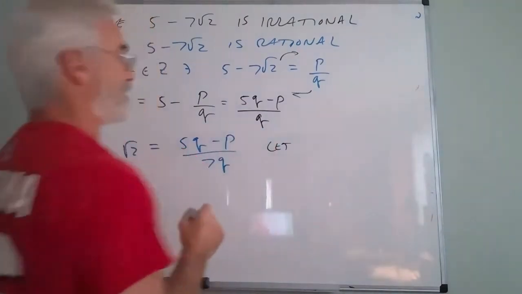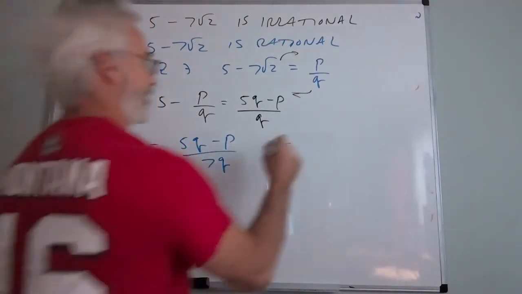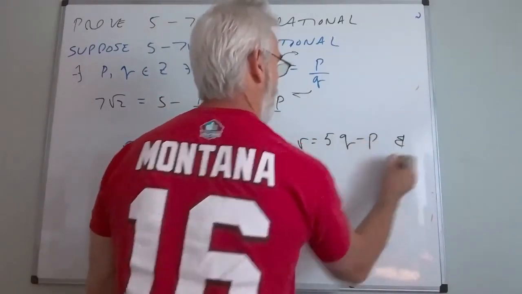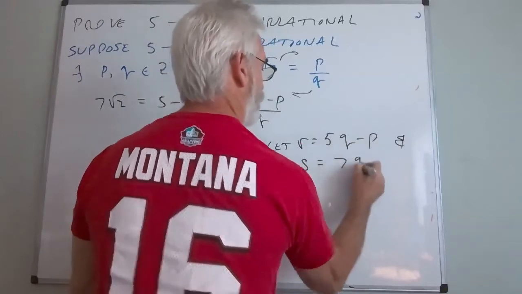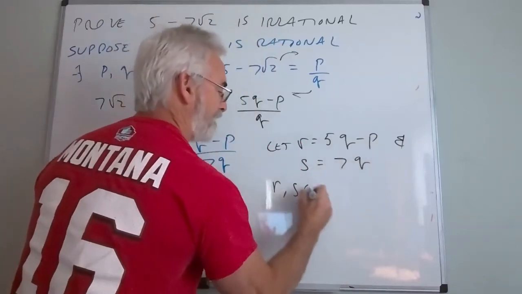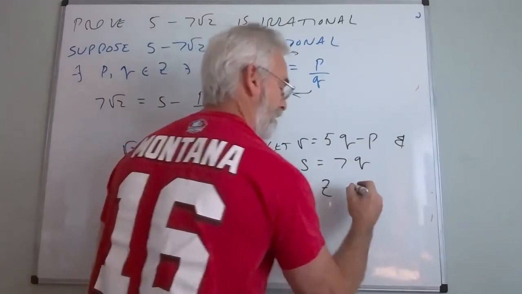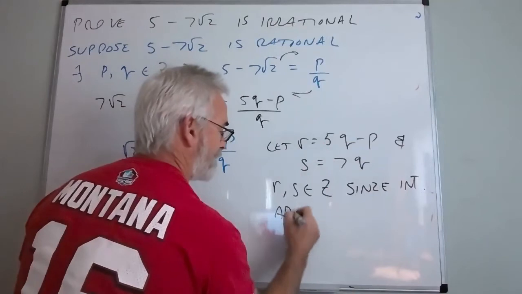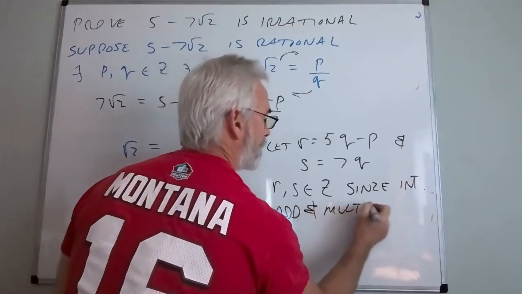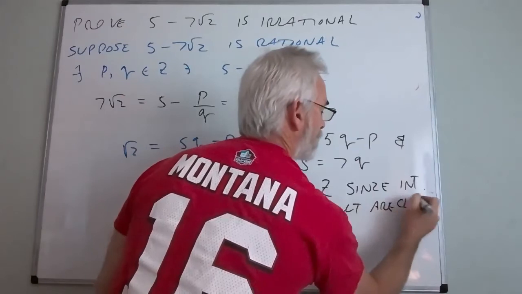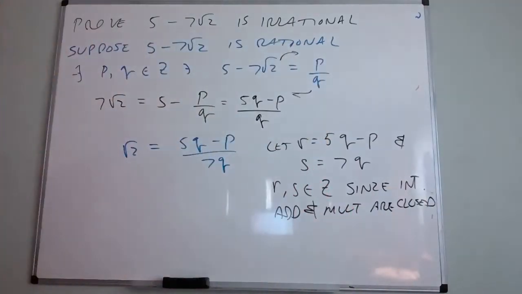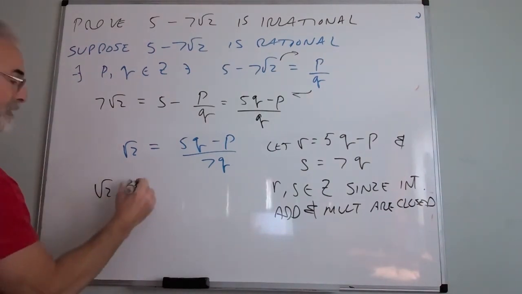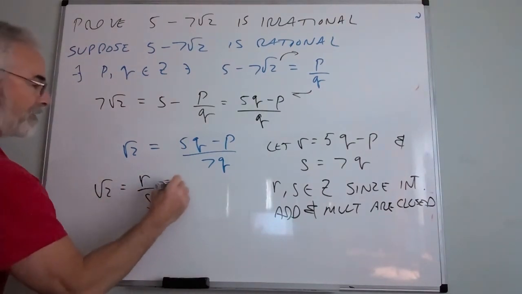I'll use R and S. I always have to figure out which letters I haven't used so far. R and S. Let R equal 5Q minus P and S equal 7Q. R and S are elements of the integers since integer addition and multiplication are closed. So what have I got? Root 2 equals R over S.